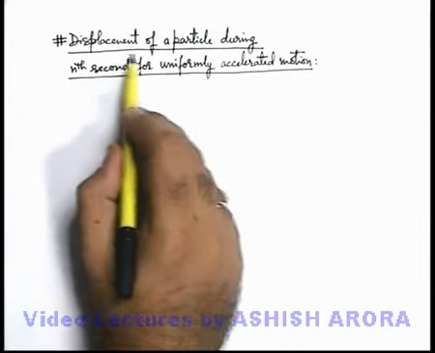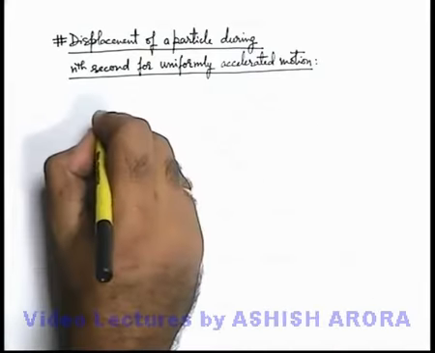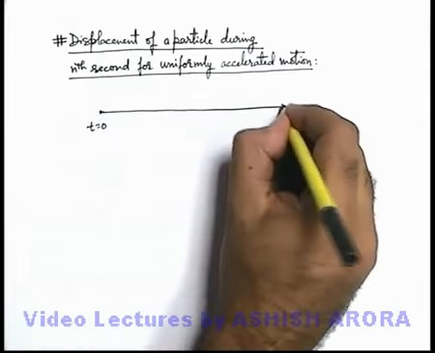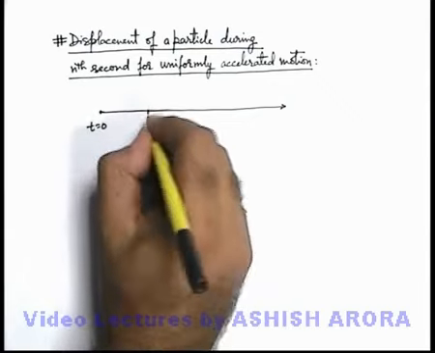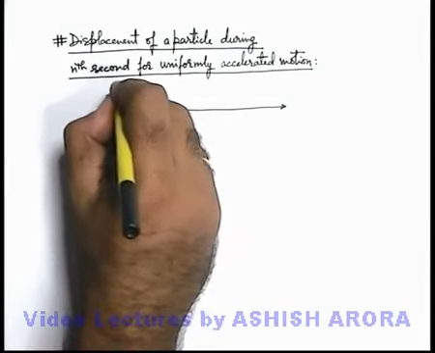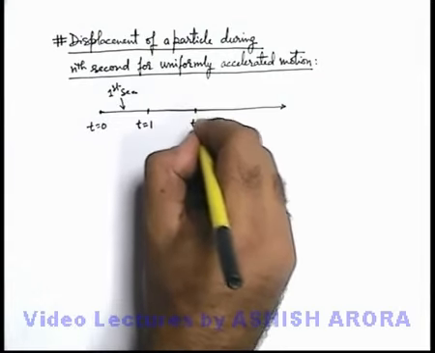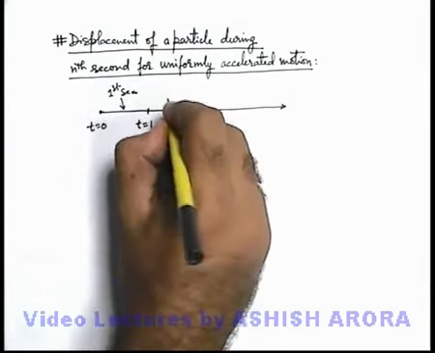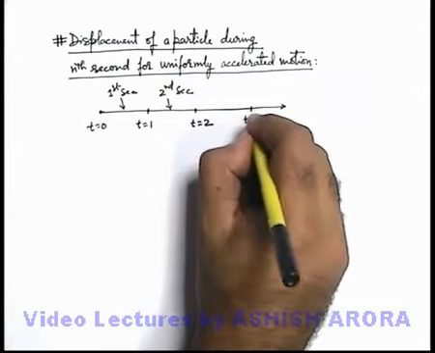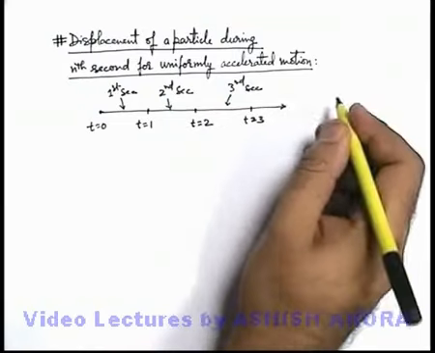Let's discuss the displacement of a particle during the nth second for uniformly accelerated motion. Say for example, a particle starts from time t equal to 0 and is moving in rectilinear motion. Say we take the time from t equal to 0 to t equal to 1 second. This we can call the first second of motion. From t equal to 1 to t equal to 2, again the duration is 1 second, this we call the second second of motion. Similarly, from t equal to 2 to t equal to 3, it is the third second of motion. Similarly, we can define different motions.